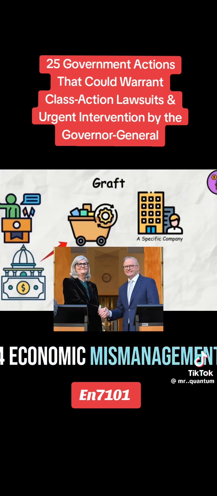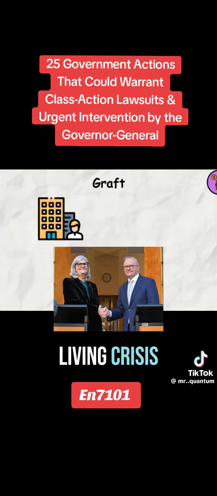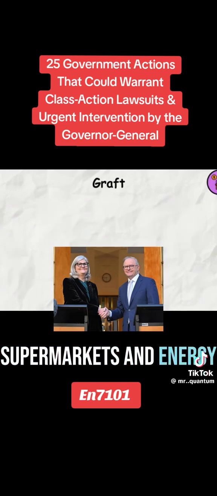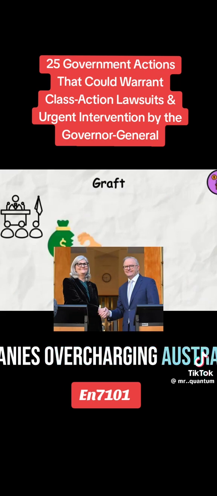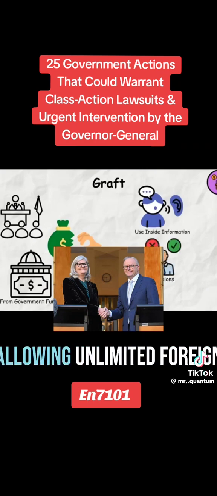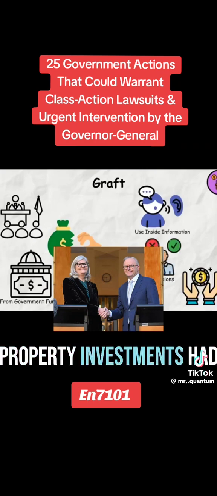4. Economic mismanagement and cost of living crisis. Failure to regulate corporate price gouging, supermarkets and energy companies overcharging Australians. Deliberate housing market manipulation, artificial inflation by allowing unlimited foreign property investments.